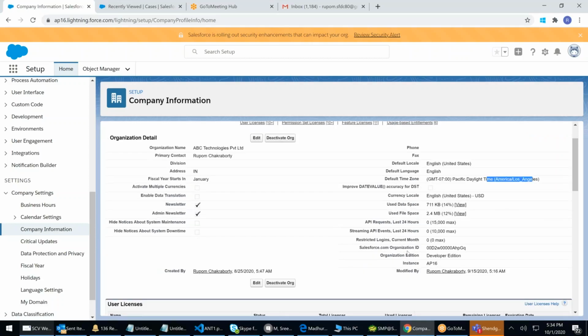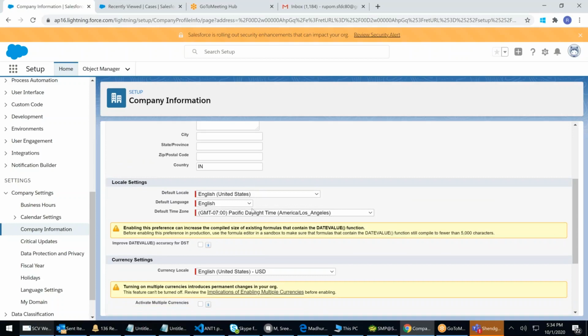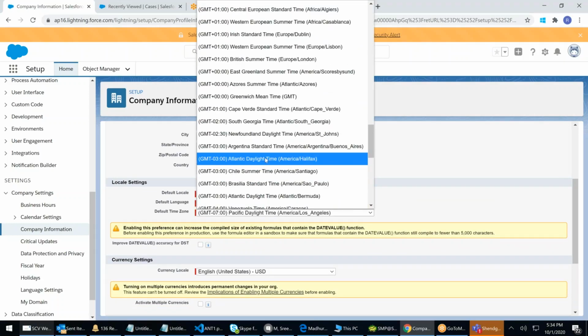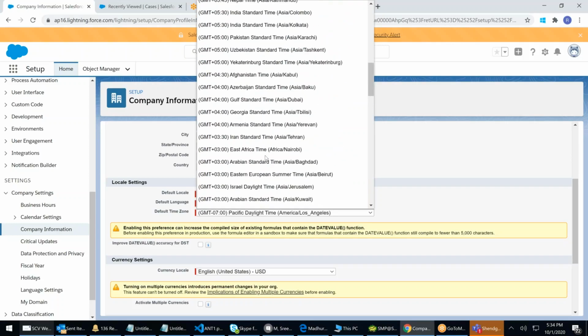Plus, this is your Salesforce organization ID, a unique ID. Every organization created in Salesforce will have its own ID, called the org ID. So this is your org ID. From here you get it. I click on edit. You can see that you can change your default time zone to India, 5.5 hours plus.